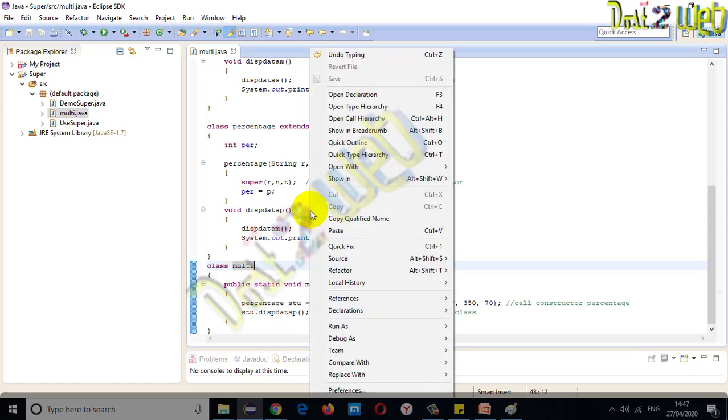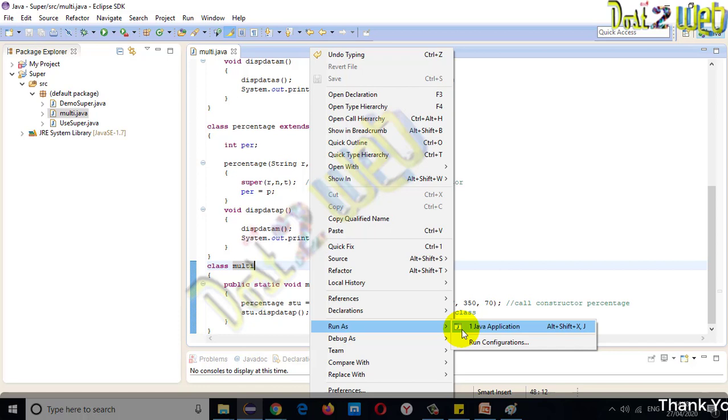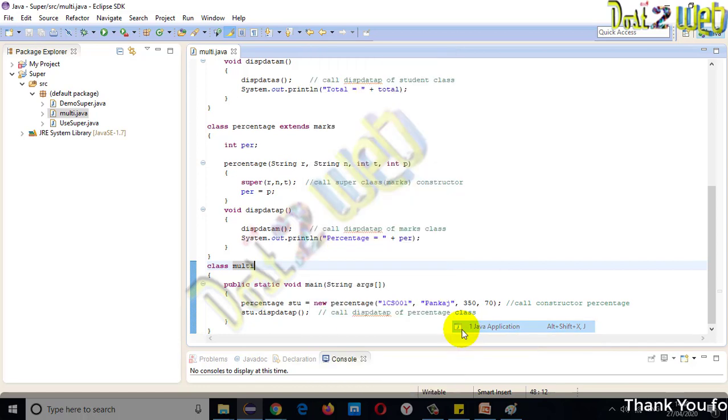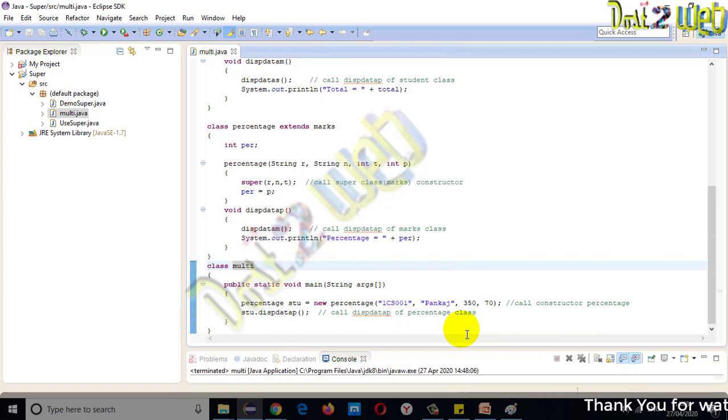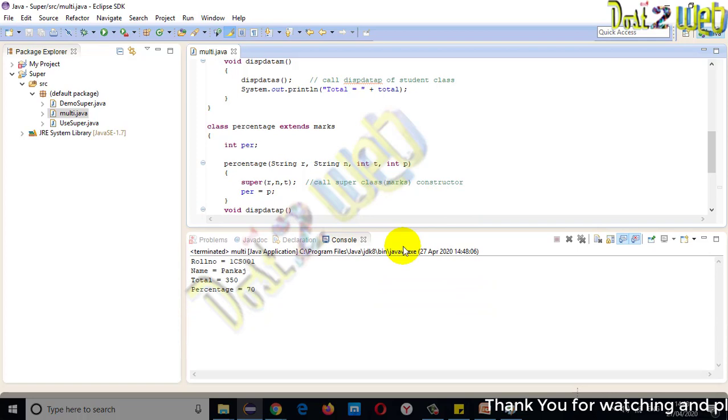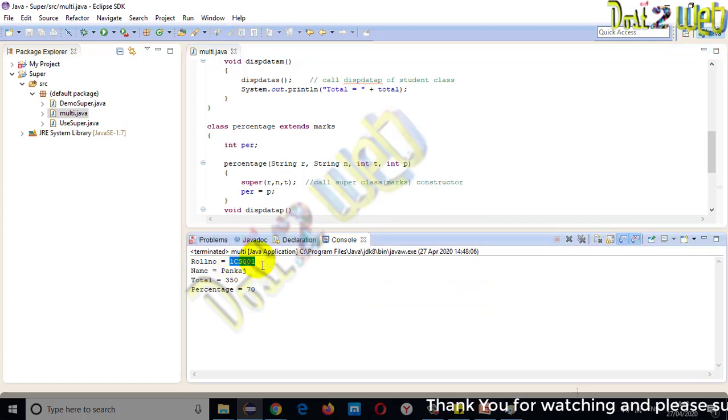Okay, let's check now. See, now I am getting the option, and you can see I am using only a small letter. Let's execute. You can see here 1CS001, Pankaj, total 350, percentage 70.